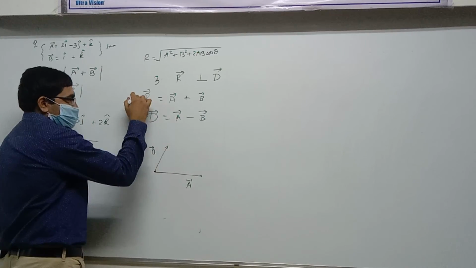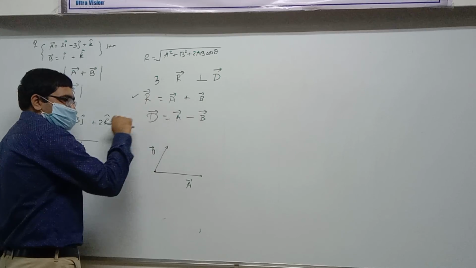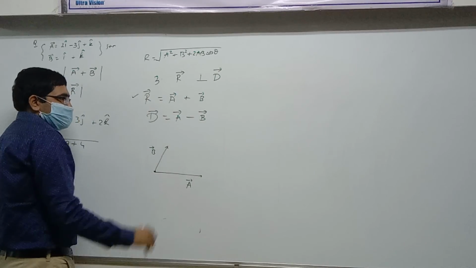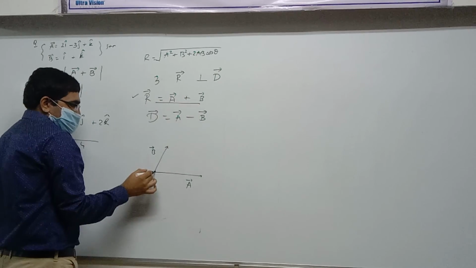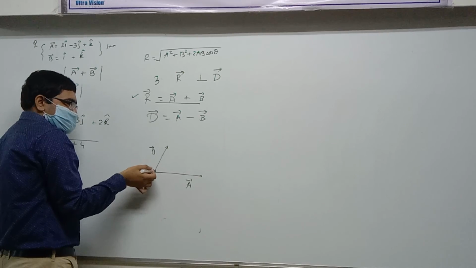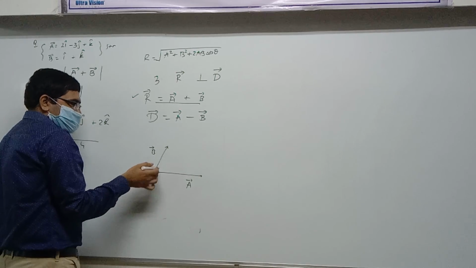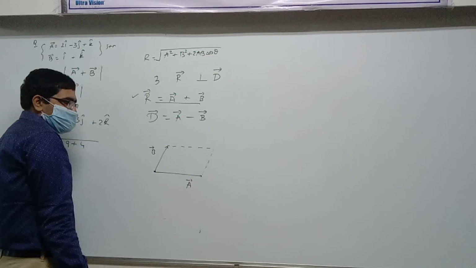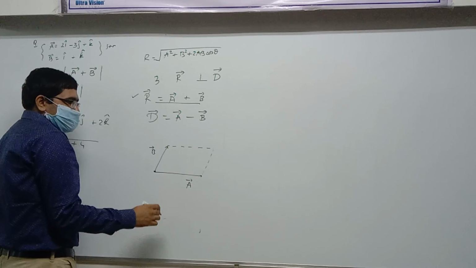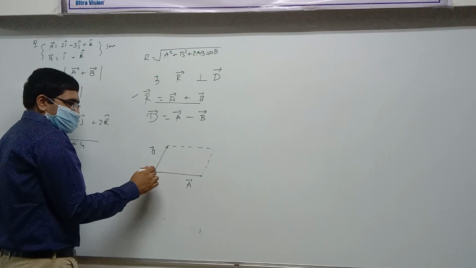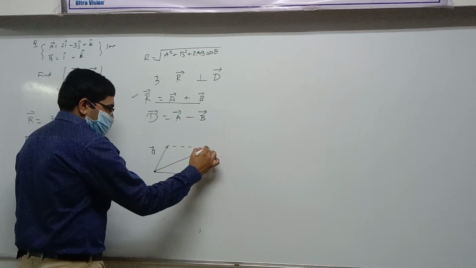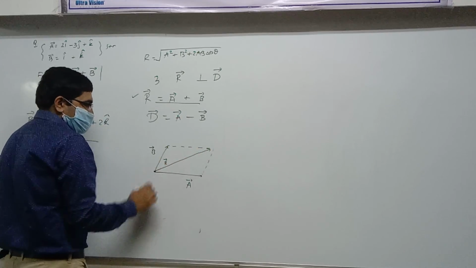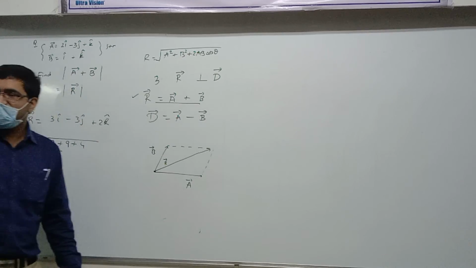If I want to add them, which law should I use? Parallelogram law. So hopefully you all know the steps. What to do now? Draw diagonal from common tail to the opposite. So this is R vector. Correct or not? Yes.